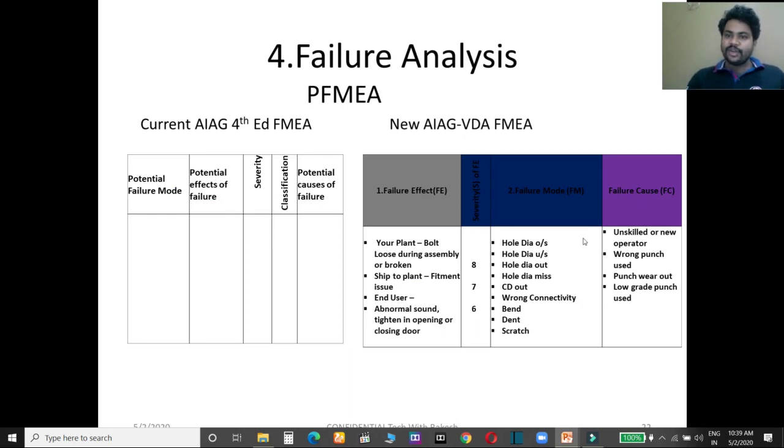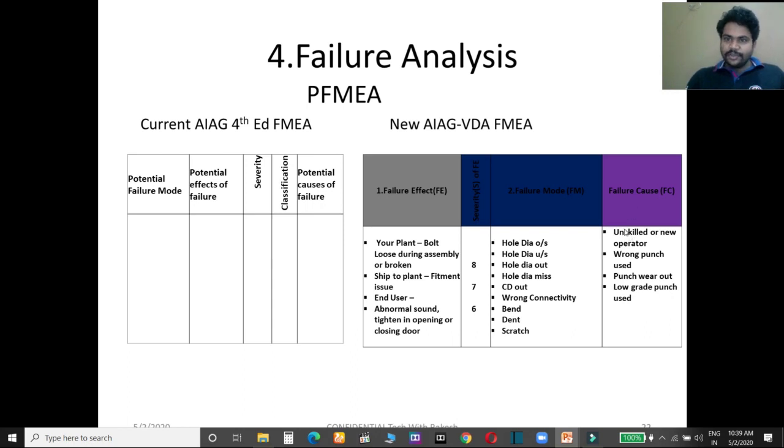These are the failure modes of this failure effect. So you have to mention your failure modes. It can be oversized, undersized, hole dia out, like that. You have to mention at each step what it is at your plant level, what at your customer level, and what at your end user level. These are optional, both are optional. You can perform them or you can simply skip.